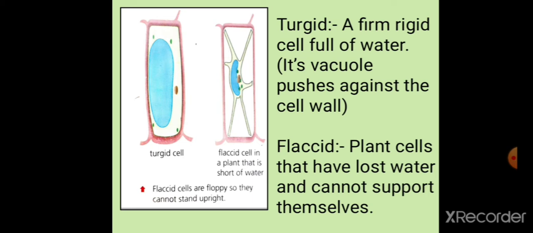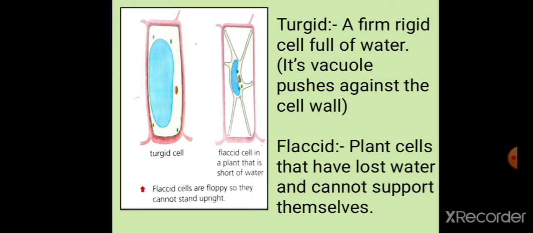Then there's nothing to press the cytoplasm against the cell wall. So the cell becomes flaccid. Flaccid cells are floppy, so they can't hold a plant up, whereas a turgid cell makes the plant firm and rigid.